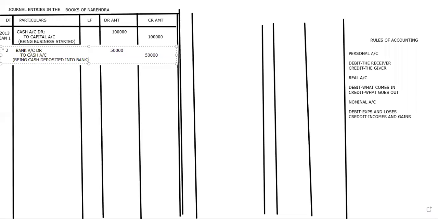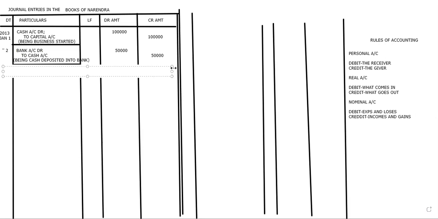Commerce students are going to message me their answer in the chat box. Non-commerce students are going to shout and give me the replies. And commerce students are going to give me the replies in the chat box. Yeah, what is the next transaction? Purchased machinery by check. Please pick the two important words again.